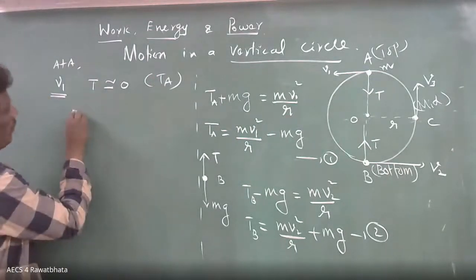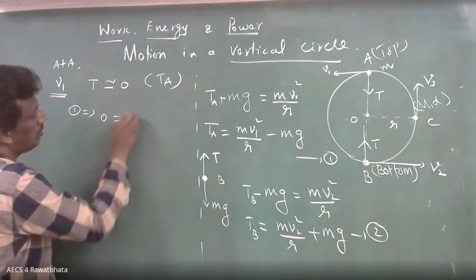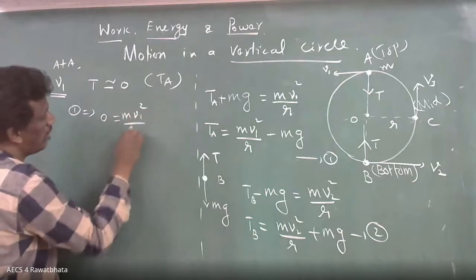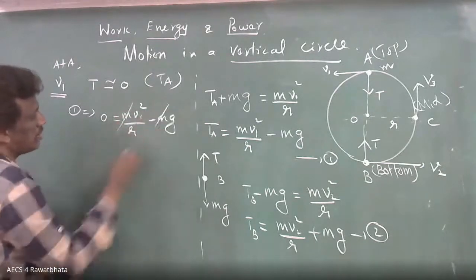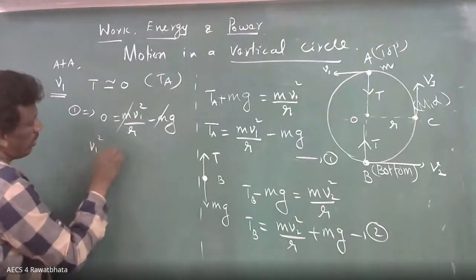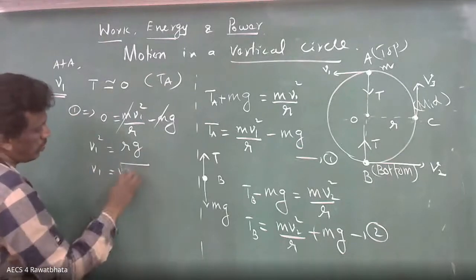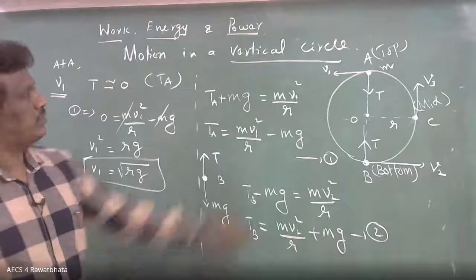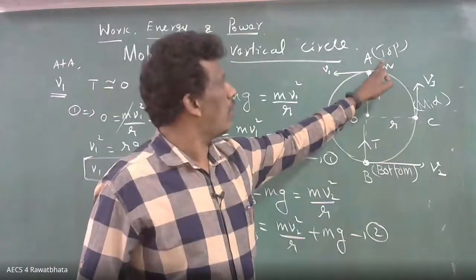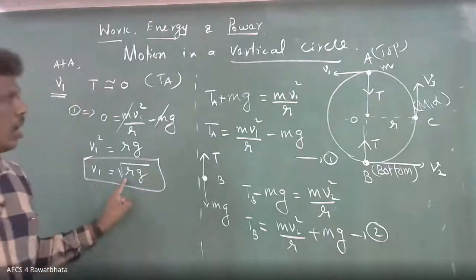So equation 1, what you have? 0 equal to mv1 squared by r minus mg. m cancels. V1 squared equal to rg. V1 equal to square root of rg. This is the answer. What is r?